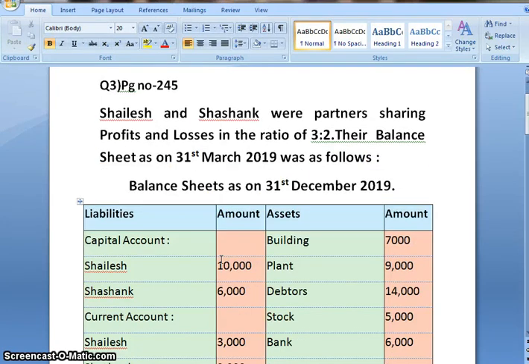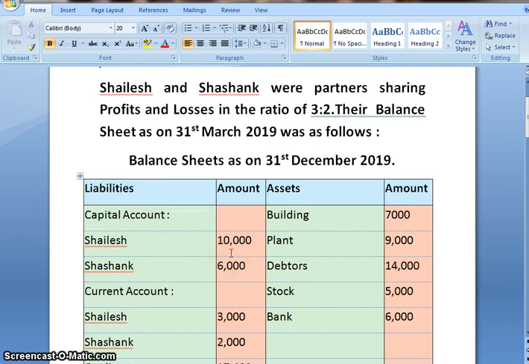Today we will be dealing with question number 3, which is on page number 245 of your government textbook. Let me read out the question. Shailesh and Shashank were partners sharing profit and losses in the ratio 3:2. Their balance sheet as on 31st March 2019 was as follows.